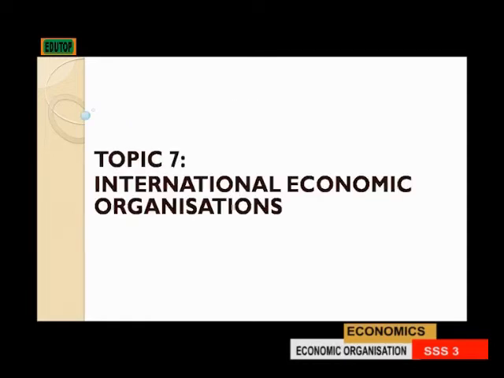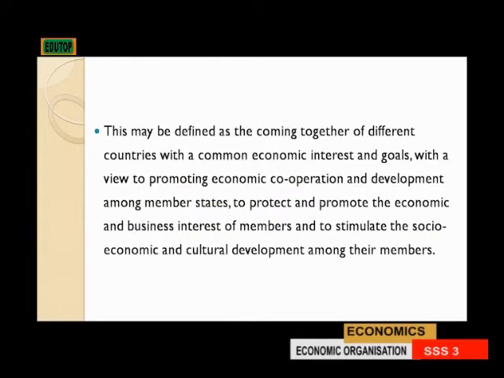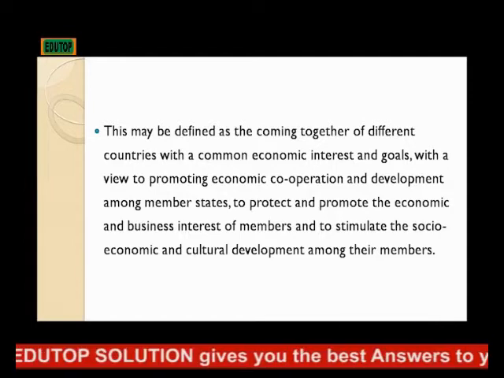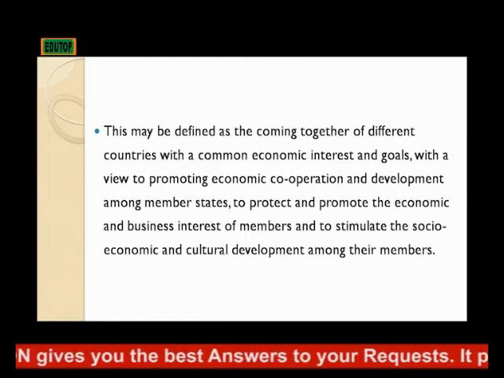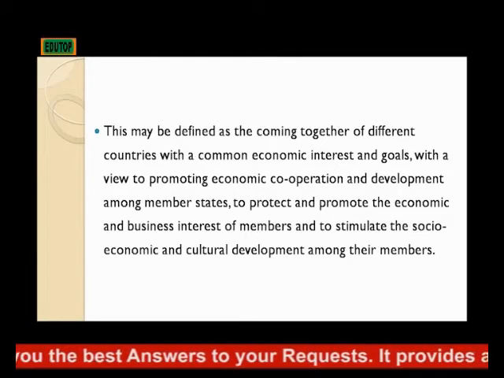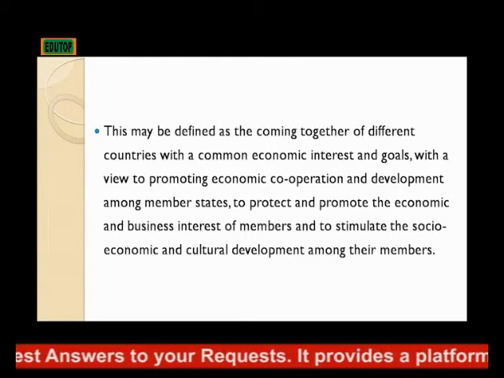International Economic Organization. This may be defined as the coming together of different countries with a common economic interest and goals, with a view to promoting economic cooperation and development among member states, in order to protect and promote the economic and business interests of members and to stimulate the social, economic and cultural development among their members.